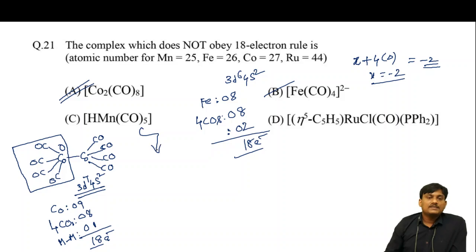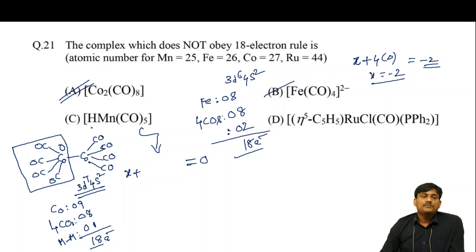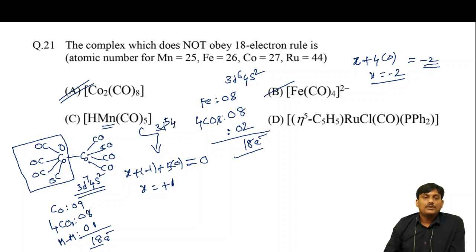Let us take this complex. The total charge on the complex is 0. Let us take the charge on the manganese as x, and here H is a negatively charged ligand, H minus, so -1 charge, and 5 into 0. So finally you will get x equal to +1. So the oxidation state on manganese is +1. Then what is the electronic configuration? The electronic configuration is 3d5 4s2.